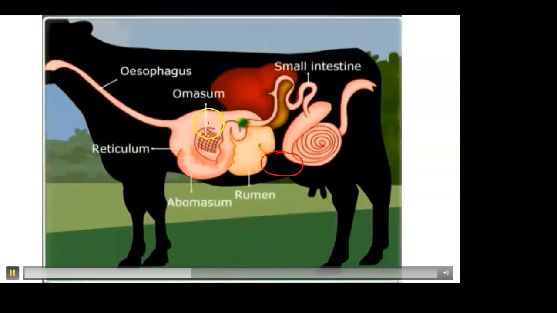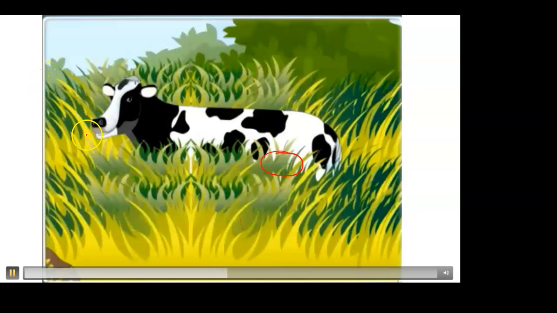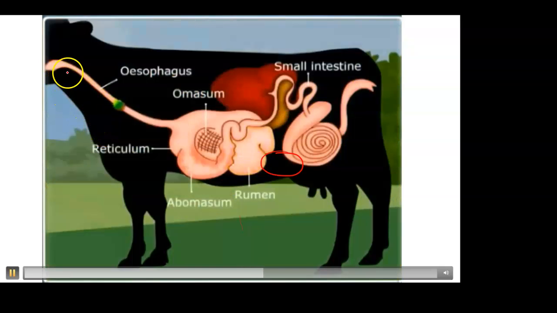This cud will again return to the mouth, and the animal chews it. So what is the cow chewing? It is chewing the cud. Then the cud will return into the stomach and get completely digested in the rumen, which is a part of the stomach. From the rumen, it will move to further parts of the alimentary canal, the small intestine and then the large intestine, and the undigested food will be passed out. This is the process of digestion in ruminants.